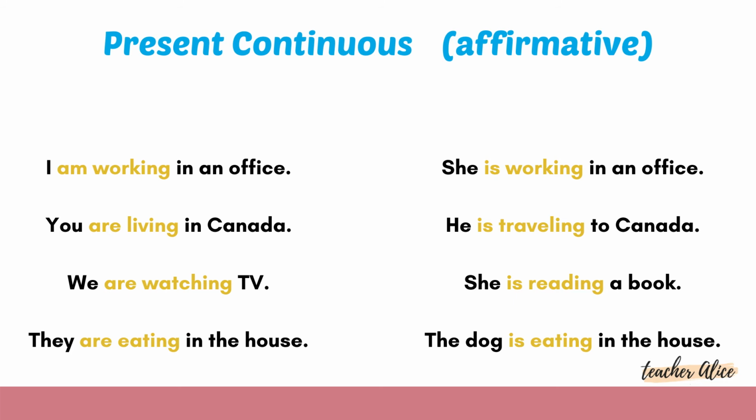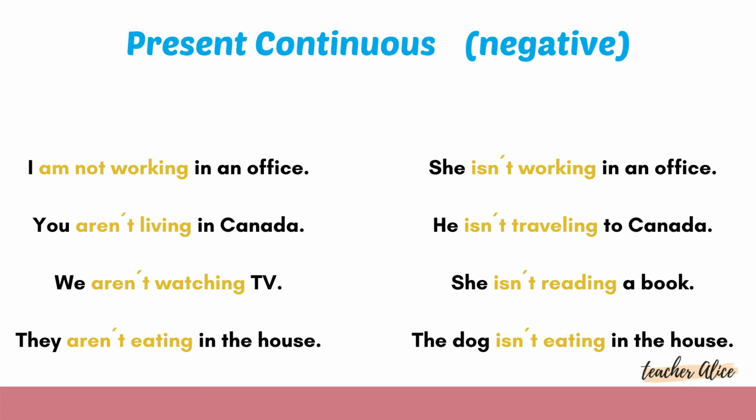Okay, the affirmative ones. Talking about he, she, or it. She is working. He is traveling. She is reading. The dog is eating. Verb to be, is, plus ing. Okay, and my negatives, easy peasy. Talking about my negatives, the only thing I have to add is a not. Remember, you can use the full form or your contraction. Okay, I am not working, or I'm not working.